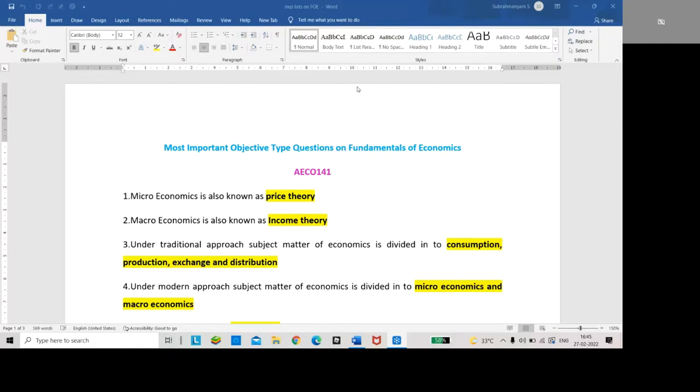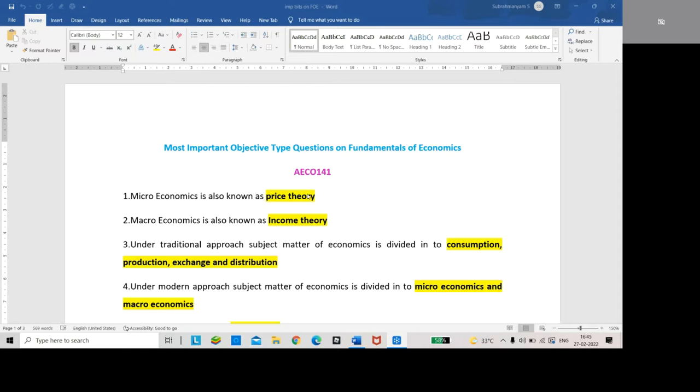Welcome to Agriculture Vidya. Today I will explain the most important objective type questions on Fundamentals of Economics. This subject comes in first year BSc Agriculture, that is AECO 141. I will explain 50 objective type questions. Those are the most important.